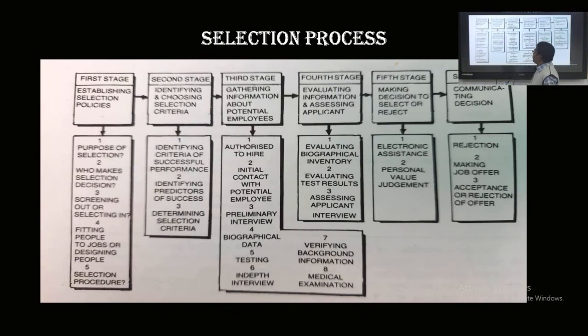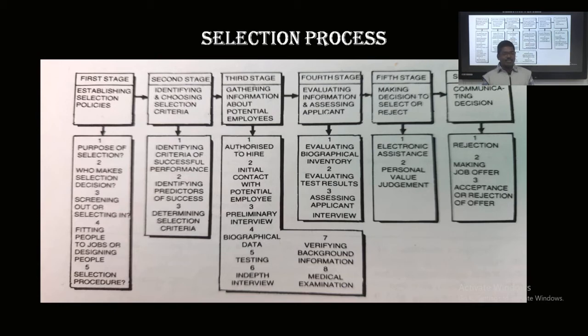This is the process. First step: establishing the selection policies at the organization level, the purpose of the selection, who makes the selection decision, and screening out, selecting in, and fitting people in a job. In the second stage: identifying criteria for successful performance, identifying the periodicity of success, and determining the selection criteria.